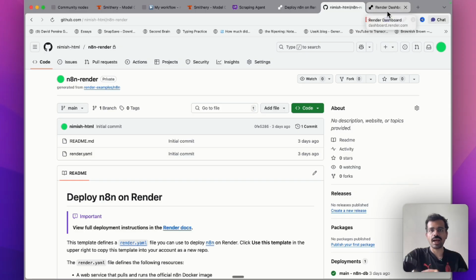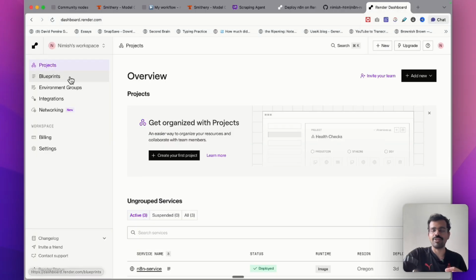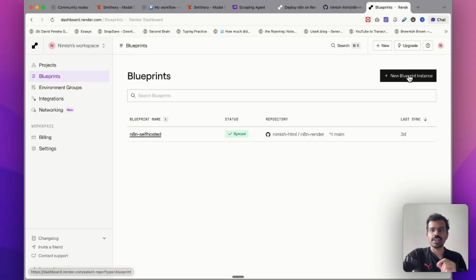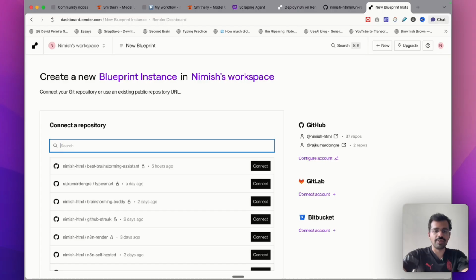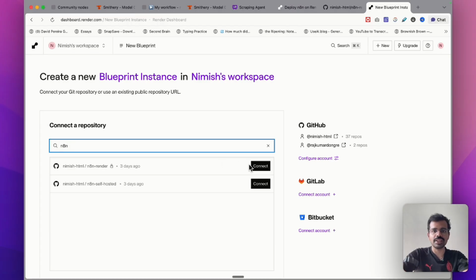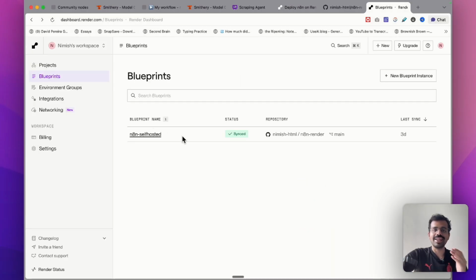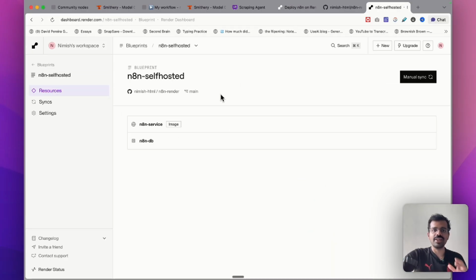Now I have to go back to Render. Over here on the left, you will see this option called Blueprints. Then you have to click on this button, New Blueprint Instance. Then it will ask you to select a repository. I will select the repository that I just created, n8n-render. And when I click on connect, this will automatically set up an entire project using this repository. I've already created this. Once you have initiated the process, it will create a self-hosted version of n8n.